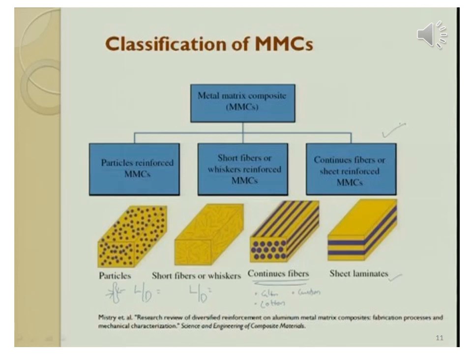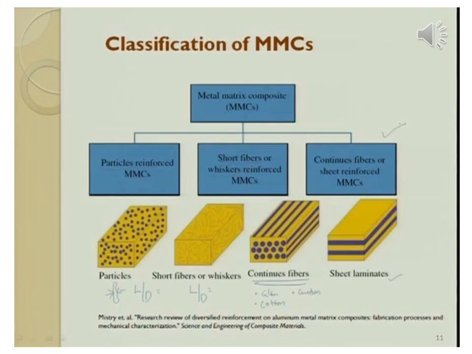Sometimes the reinforcing phase will be present in the form of sheet. If the reinforcing phase is present in the form of sheet, then this material is called sheet reinforced metal matrix composite material.